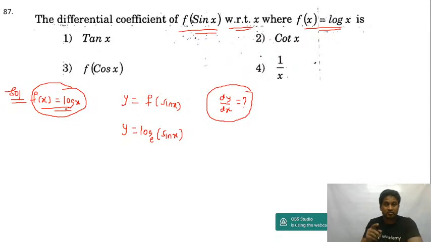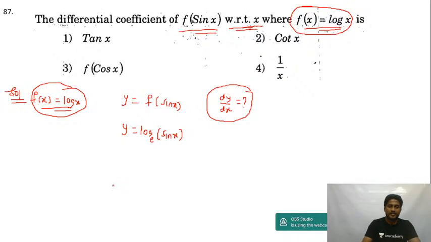The question is, it is not differentiation of a function with respect to one more function. Find the differential coefficient of f of sin x with respect to x. This is given where f of x is equal to log x. If f of x is equal to log x, f of sin x will be equal to log of sin x only. Now if I differentiate, dy by dx is equal to, right, if you make the mistake, you will not get the option. Don't worry guys, we will come to know.